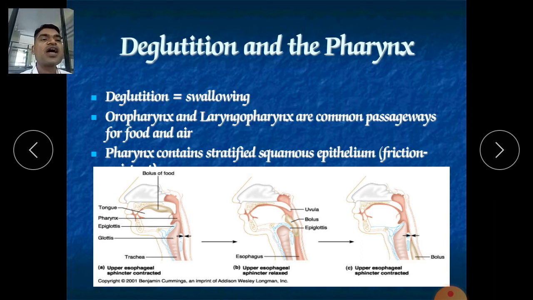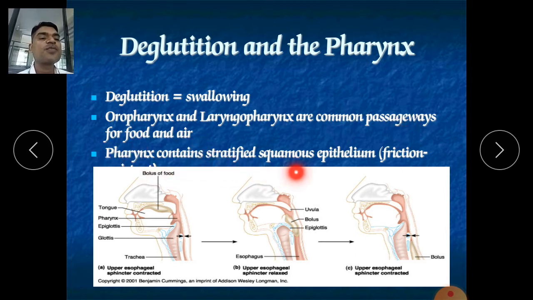Deglutition and the pharynx. What is deglutition? It is the process of swallowing. It is a systemic process of swallowing which involves the vagus nerve. The vagus nerve has a very great role in our deglutition. The oropharynx and the laryngopharynx are common passageways for food and air.